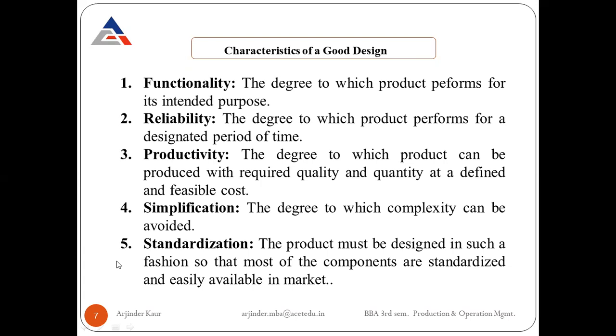By standardization, we mean that even if you buy the product from different companies, some components of those products will be similar. Let's say that when we buy a smartphone, most of them are Android based phones. Their basic operating system is Android, and the chipset, the processor they are using, is mostly by the Snapdragon company. This is called standardization, making use of easily available components. This way they'll be able to reduce the cost of the final product.